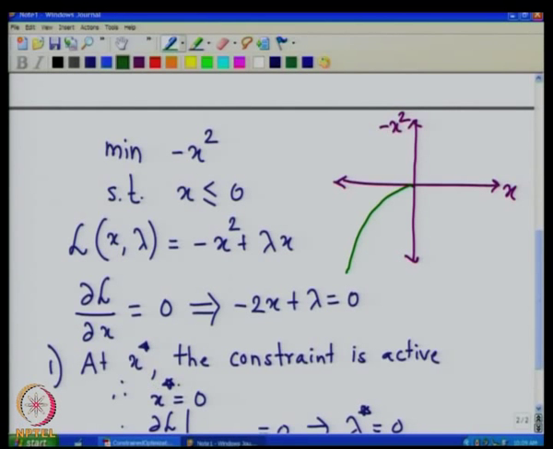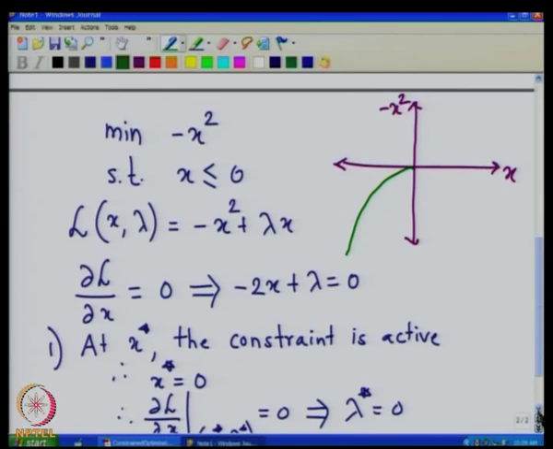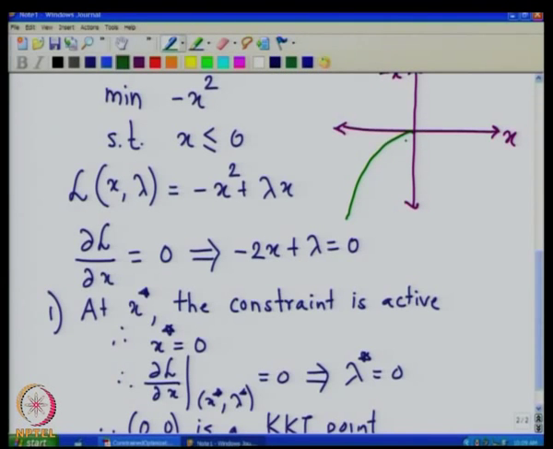Now, let us look at the point x star equal to 0, which is the point we were considering, and we were able to get a non-negative Lagrange multiplier corresponding to x star, and we got (0, 0) as the KKT point.